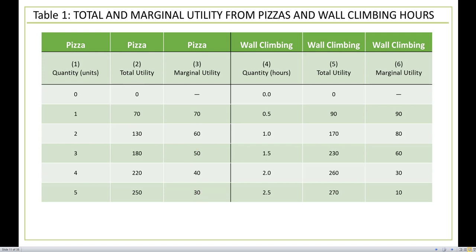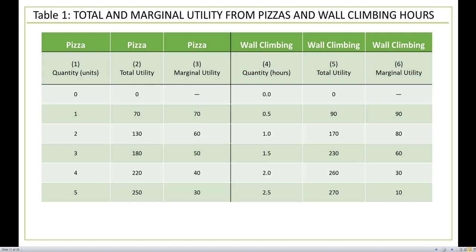So anytime we have a change in quantity by 1, or just a change of 1 in the denominator, this zigzag pattern will work out fairly well. So 70 plus 60, 130, 130 plus 50, 180, 180 plus 40 will give us 220, and then 220 plus 30 will give us 250 right here. So you do really want to be cognizant on whether or not we're changing the quantities by 1, because if we don't change the quantities by 1, then the zigzag pattern will not work out very well. So just be very cognizant of that fact.